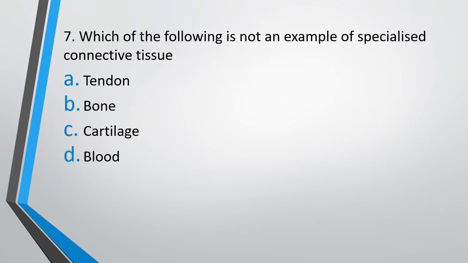Question 7. Which of the following is not an example of specialized connective tissue? Option A, tendon. Option B, bone. Option C, cartilage. Option D, blood. Of the four options, which one of these is not an example of specialized connective tissue? The correct answer is option A, tendon. Tendon is a dense connective tissue. It is not a specialized connective tissue, whereas bone, cartilage, blood are specialized connective tissues.